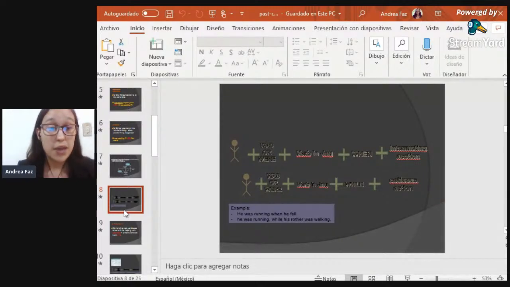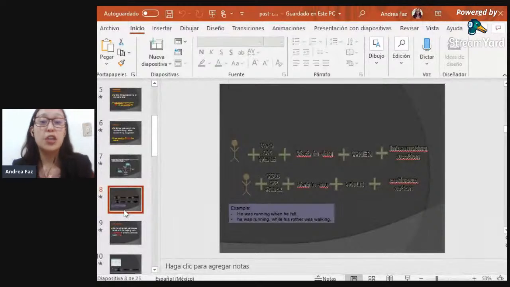So continue with the structures. We're going to have the subject or the person, then we're going to need the verb to be in past, then the verb in ing form, and then we're going to use the word when. The word when is going to be followed by the interrupted action. So here we have an example. He was running when he fell. I was watching the TV when the phone rang. It means that I was watching the TV when I was interrupted by the phone that rang. So maybe I take the call, but I was interrupted.